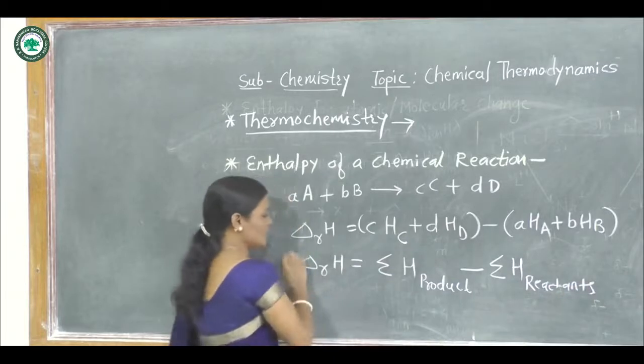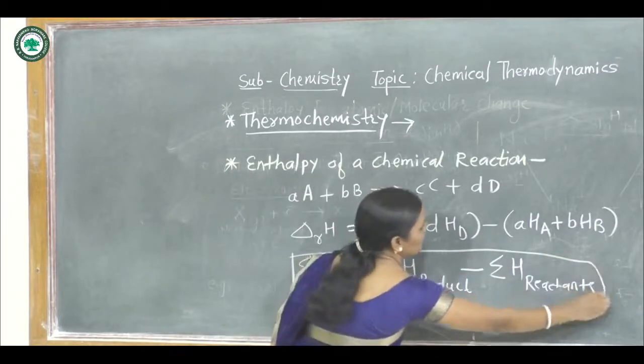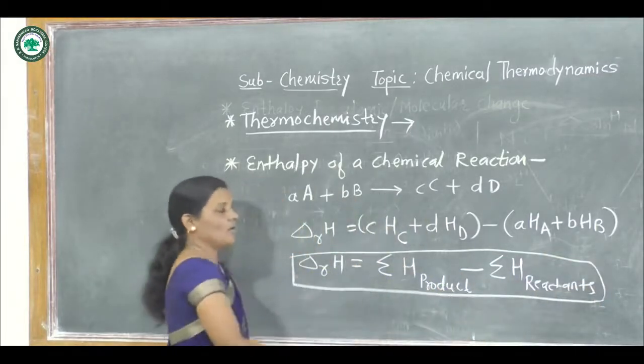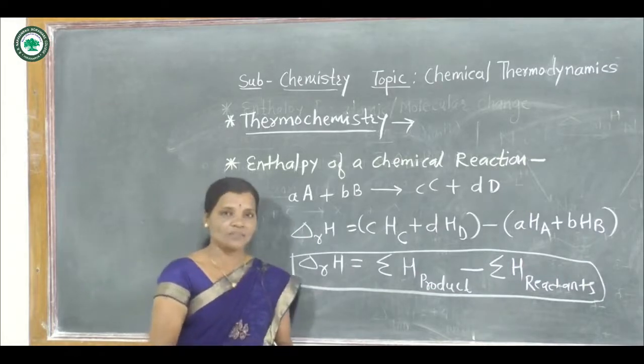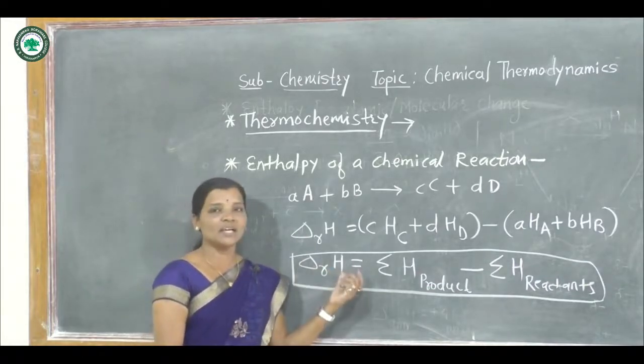Now from this equation we can define what is the enthalpy of a chemical reaction.